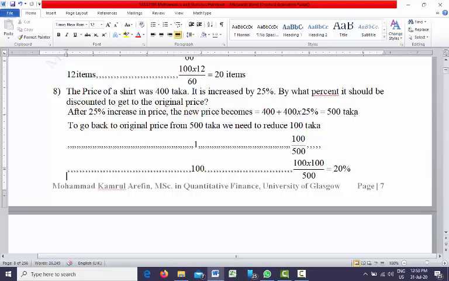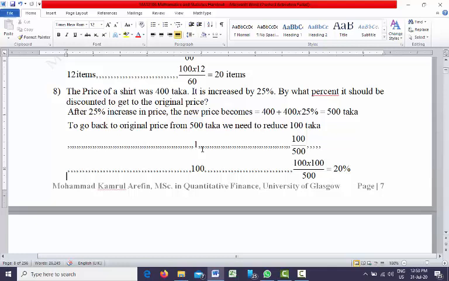Now, if you want to move back to the original price, that is 400, you need to give a discount of 100 taka out of 500 taka. So to go back to the original price from 500 taka, we need to reduce 100 taka.